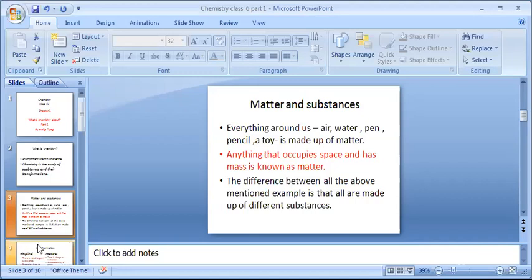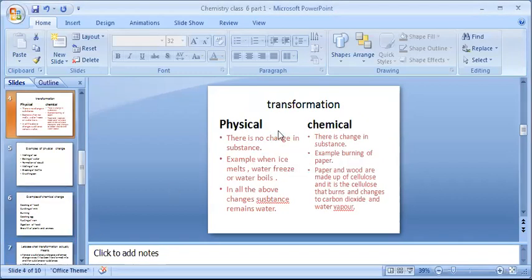Now next we are going to study transformation. Transformations are a kind of change that takes place every moment. They are of two kinds, physical and chemical. Physical change or physical transformation means there is no change in substance.